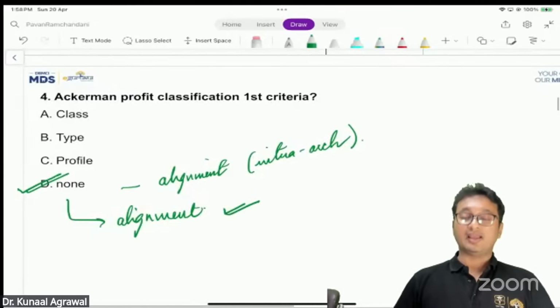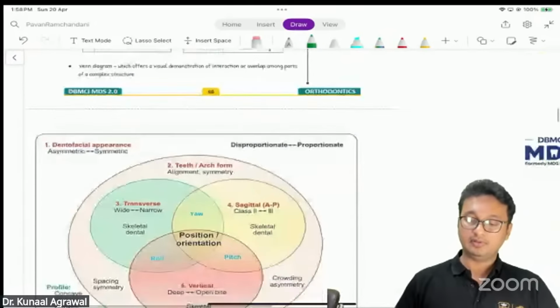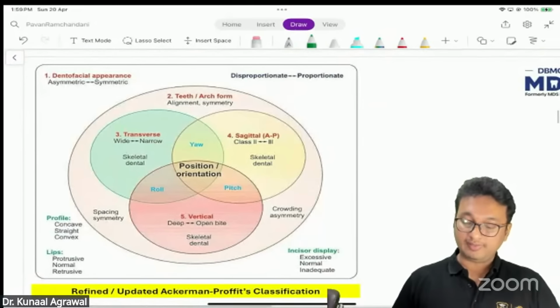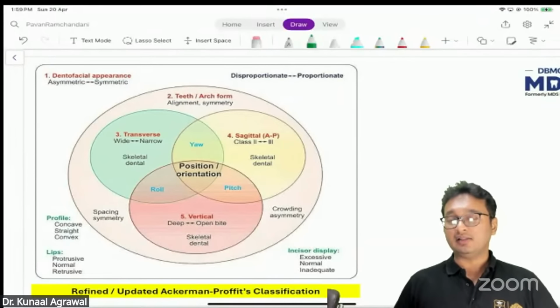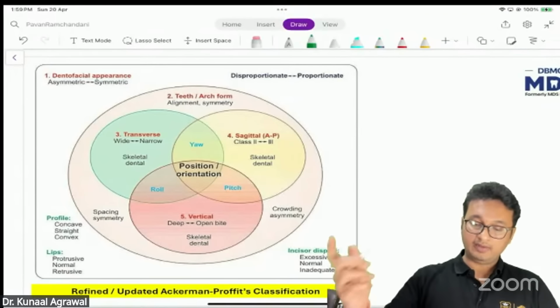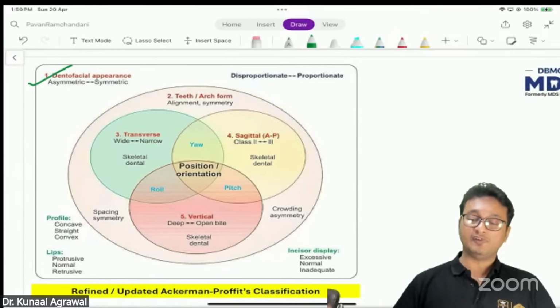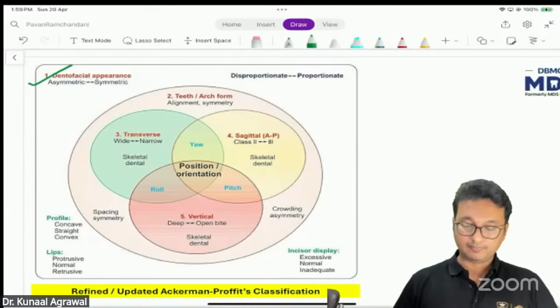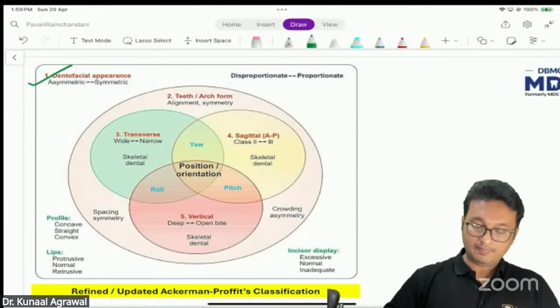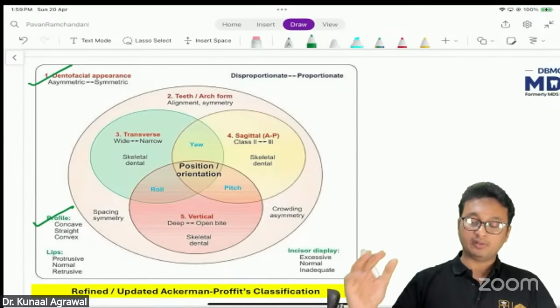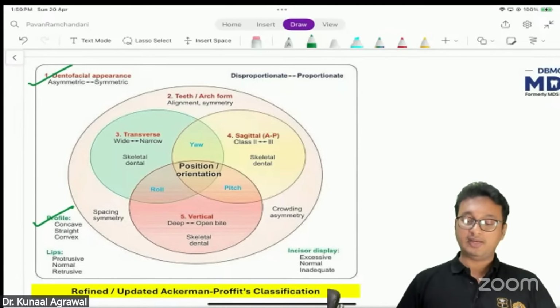Okay. Ackermann-Proffit classification. This is an important topic, so it should be by heart for you till now. This is a refined or updated Ackermann-Proffit classification represented in the form of a Venn diagram. Again, we have the outermost envelope as dentofacial appearance. It can be asymmetric or symmetric. Then the second envelope stands for profile. It could be concave, convex, or straight profile.